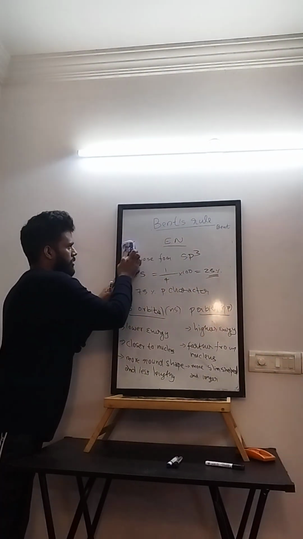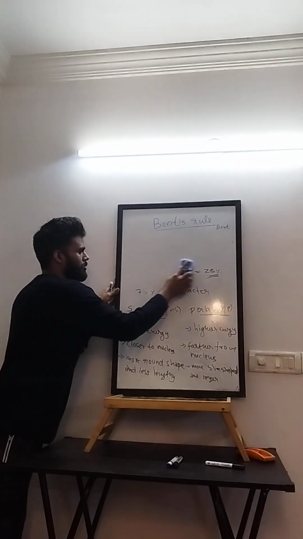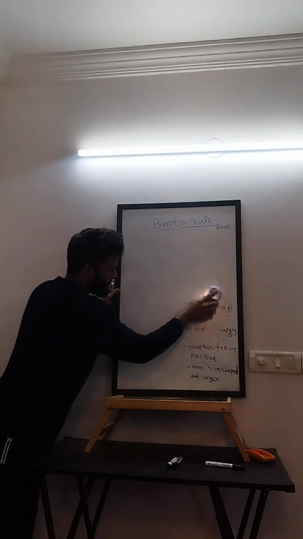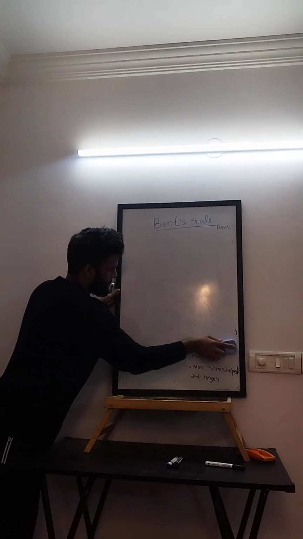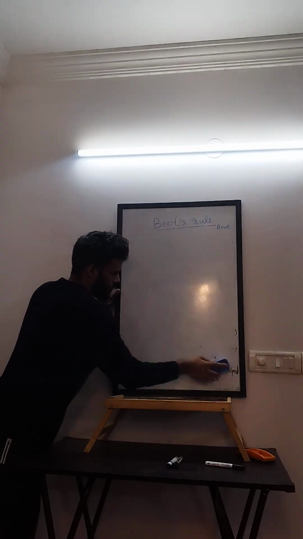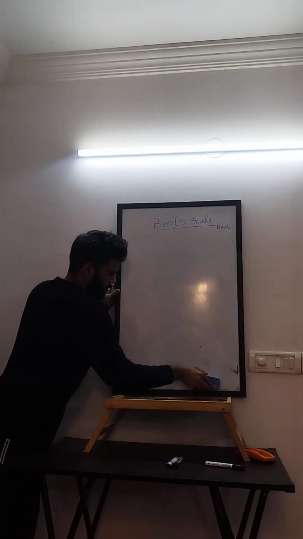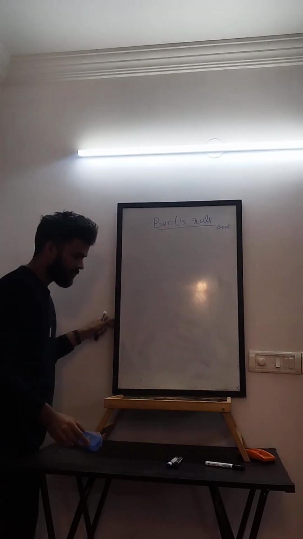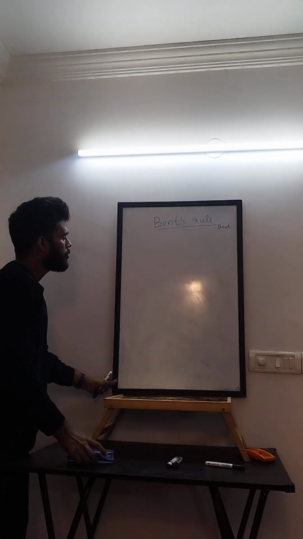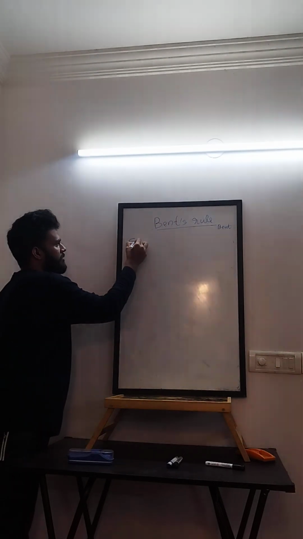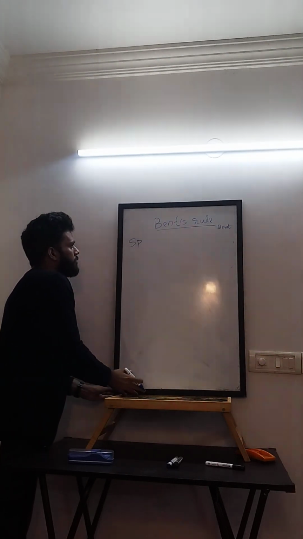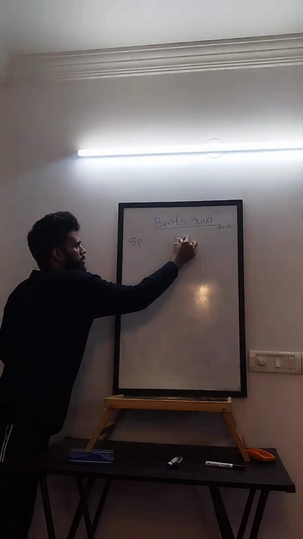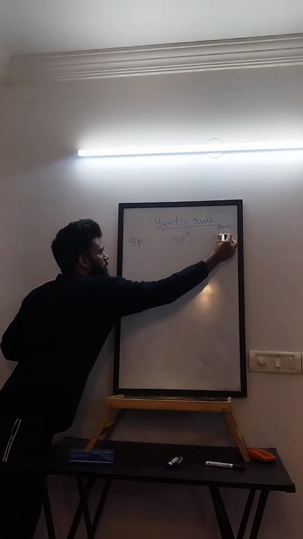Percentage character is something you already know. With percentage character, you get a graphical understanding of how an orbital will look, right? So let's say we have SP, SP2, SP3.